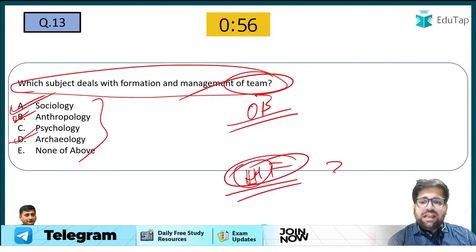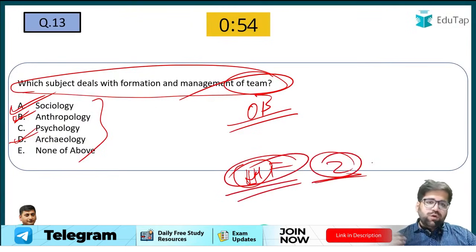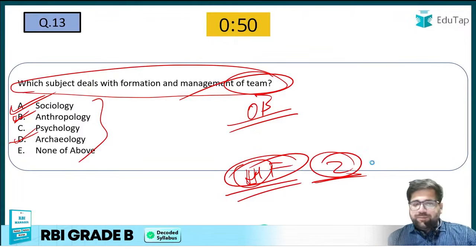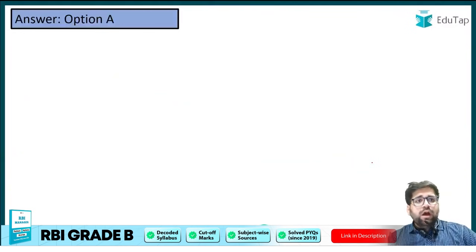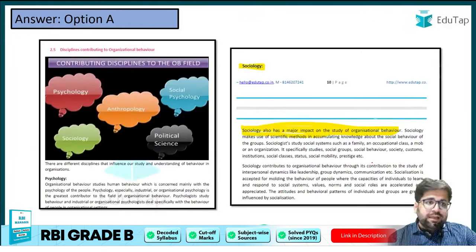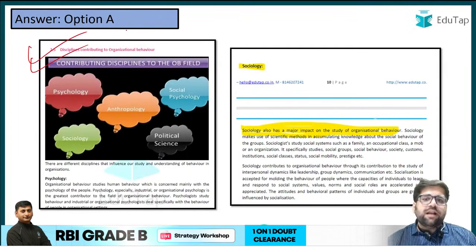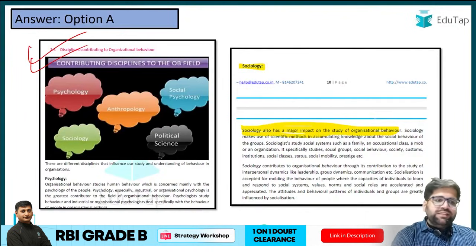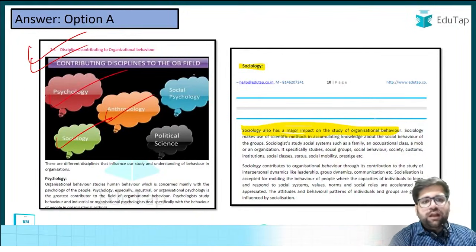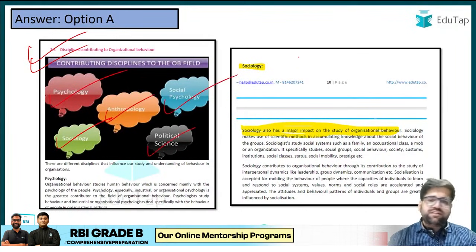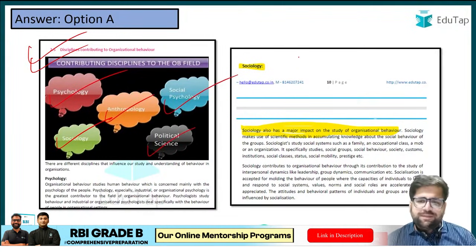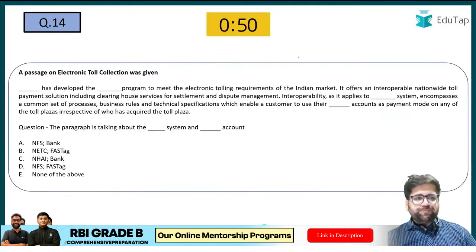You could have easily grabbed 2 marks over here, and those who are doing this particular question wrong or leaving such questions, it's a blunder. Now let's come to option A. If you see in your concept notes as well, we have briefly described different disciplines which contribute towards the OB field. So you can see sociology is there, psychology is there, anthropology, political science, and social psychology. Different concepts explained beautifully.